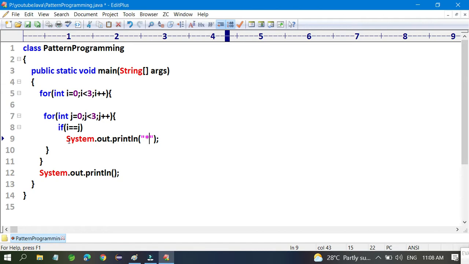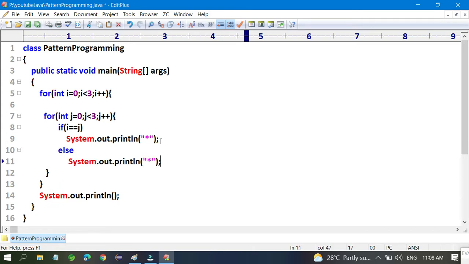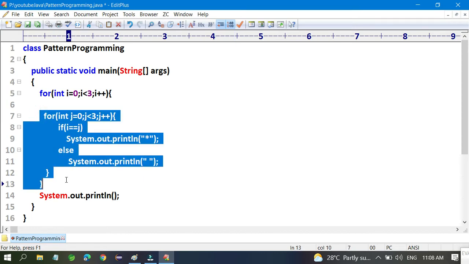What you have to print? A space. So you have to write one if condition. Now you are going to write one else condition, and inside this else you don't need to mention anything, you just print the space.